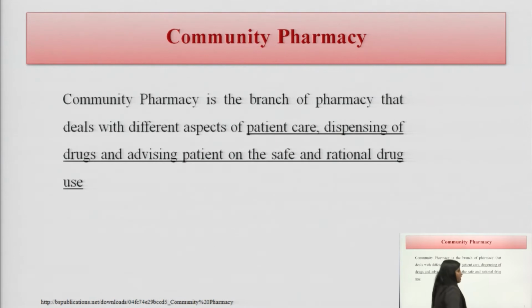Yes, so community pharmacy is the branch of the pharmacy that deals with the different aspects of patient care. Basically, the community pharmacy is dealing with the major part of the patient care, meaning patient counseling.